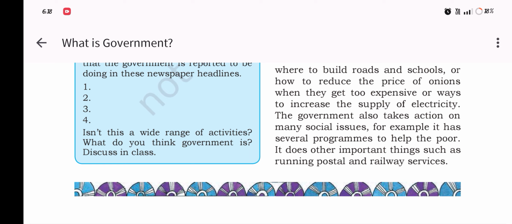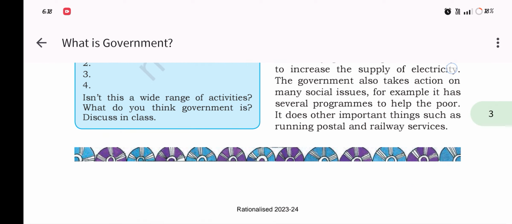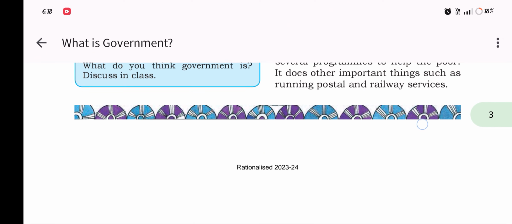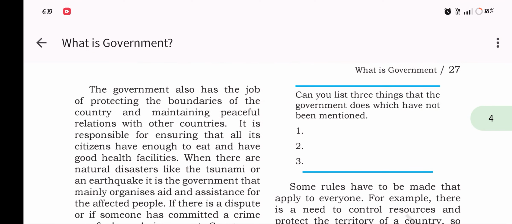For example, it has several programs to help the poor. It does other important things in running postal and railway services. The government also has the job of protecting the boundaries of the country and maintaining peaceful relations with other countries. It is responsible for ensuring that all its citizens have enough to eat and have good health facilities.